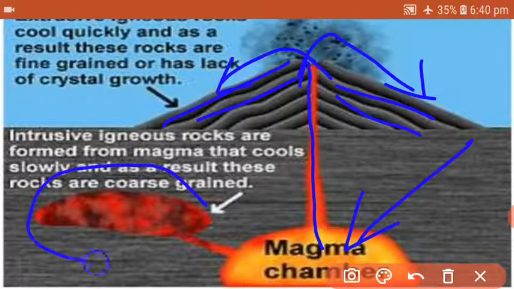Intrusive igneous rocks, as you can find here, are formed when magma cools slowly, and as a result these rocks are coarse grained.